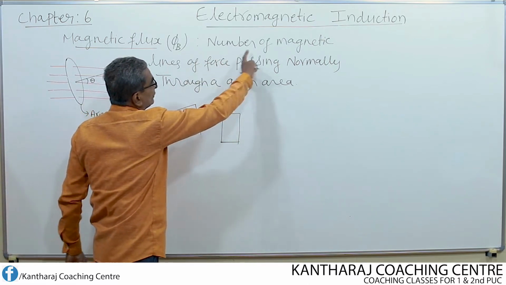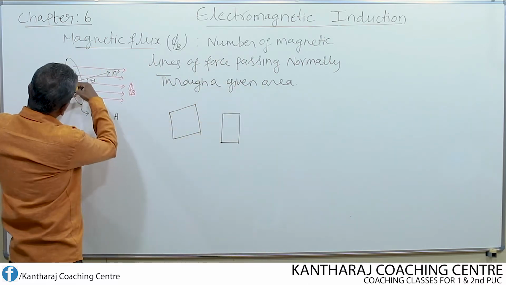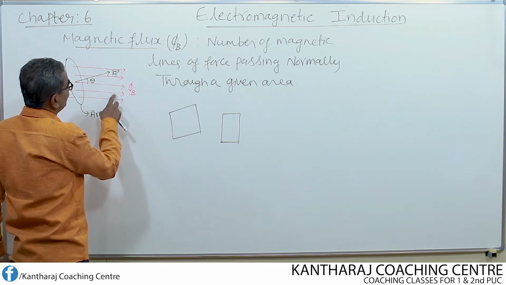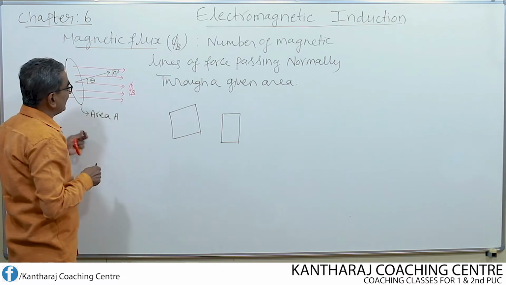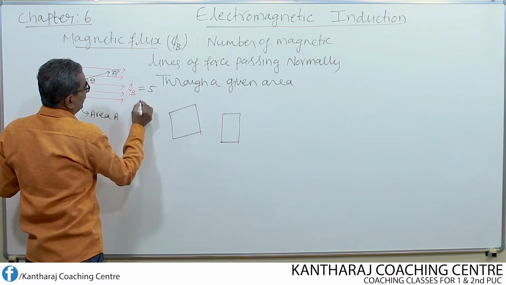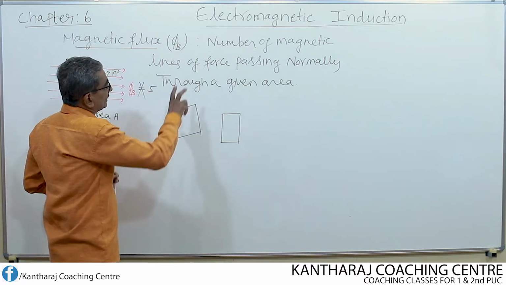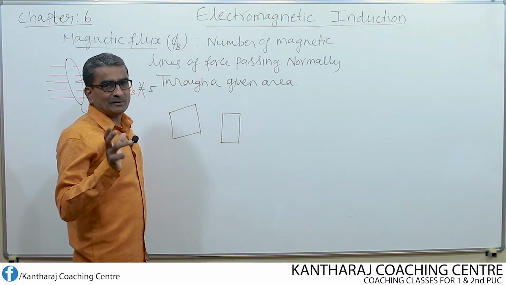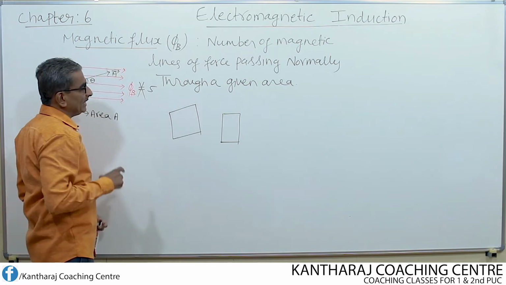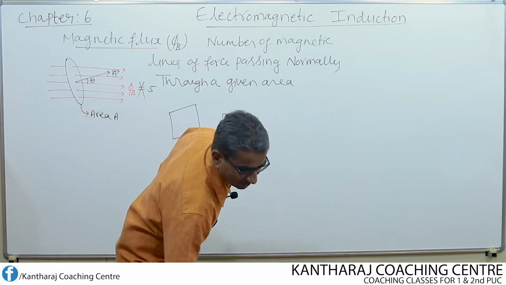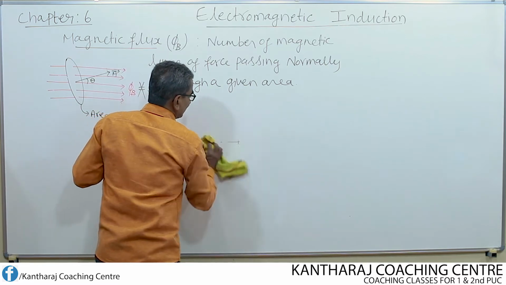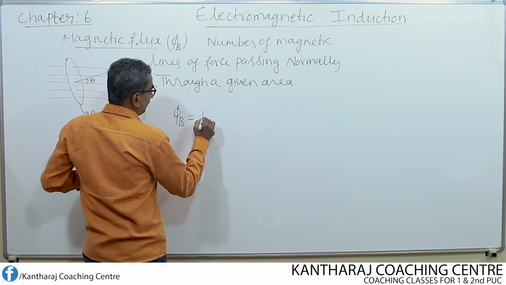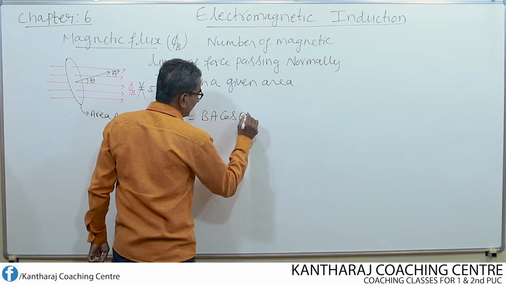According to this definition, can I say that the flux through this entire area is equal to 5, because I have taken 5 lines: 1, 2, 3, 4, 5? No, not at all. Only for the definition's sake we consider the number of magnetic lines. The correct way of finding the flux through any area is by making use of one mathematical equation: phi B equals B A cos theta.